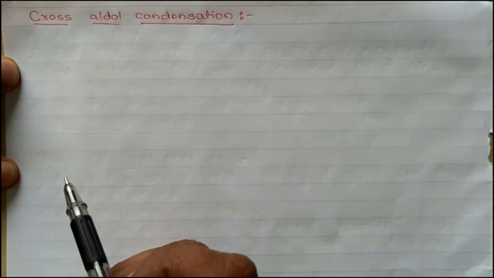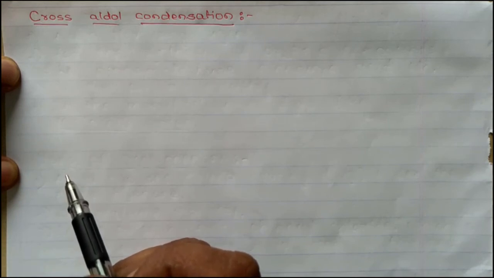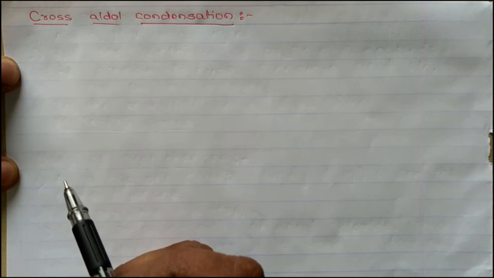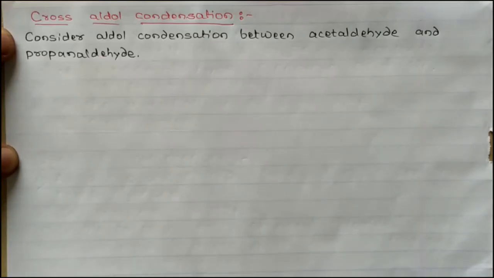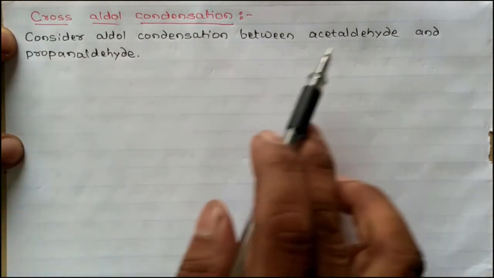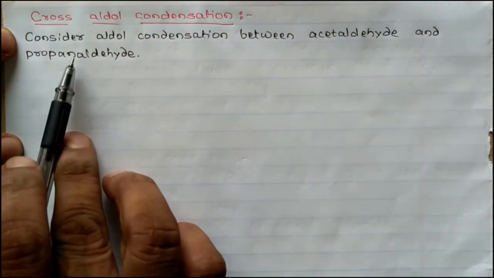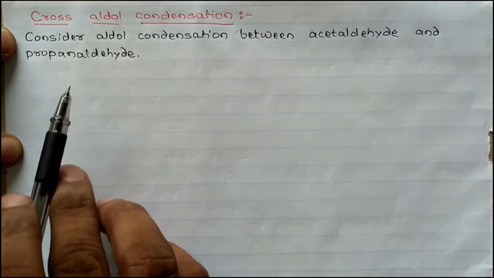As an example, let us discuss the aldol condensation between acetaldehyde and propanaldehyde. Both contain alpha hydrogen atoms, hence we can get 4 different products.